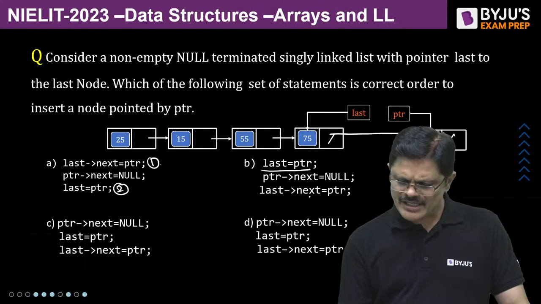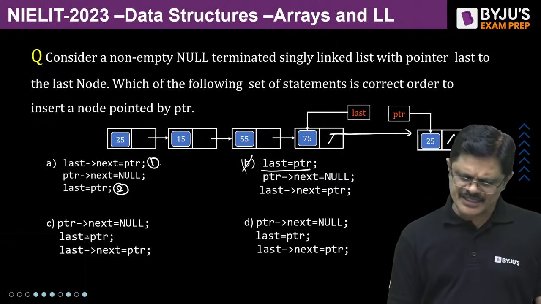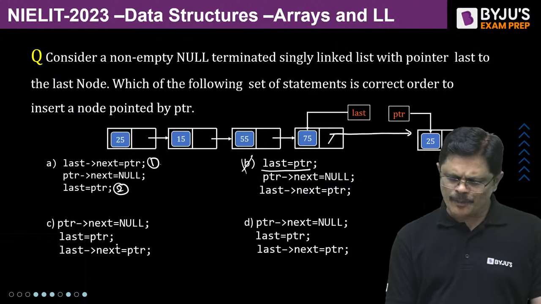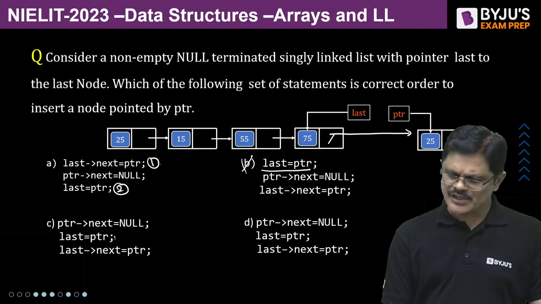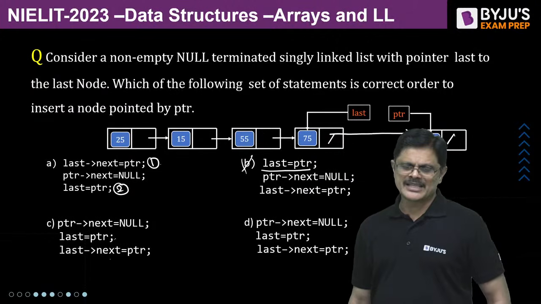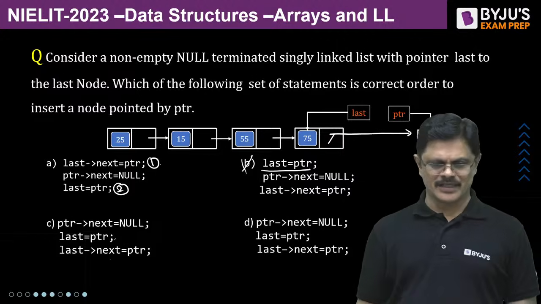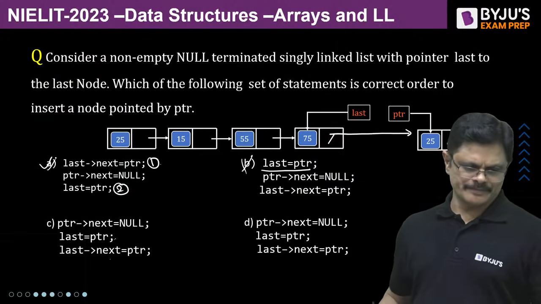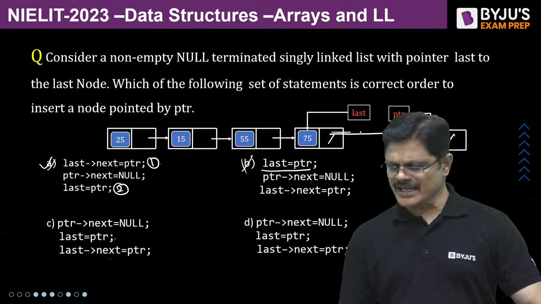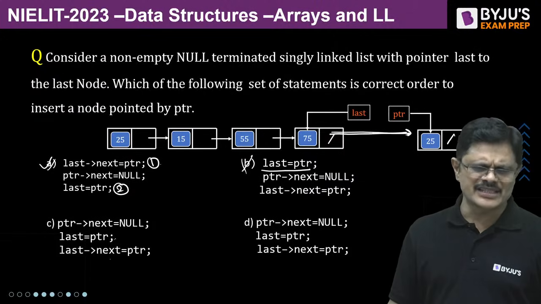If you make last equal to PTR first and then do last next, this is the wrong order. You should not do it before this. Please remember. Am I clear? Please note that, my dear friends. Hope you understand. Here is the answer. Super. See, last next equal to PTR, then last equal to PTR, then you can make PTR link null anytime.